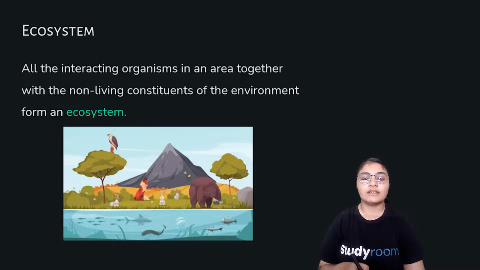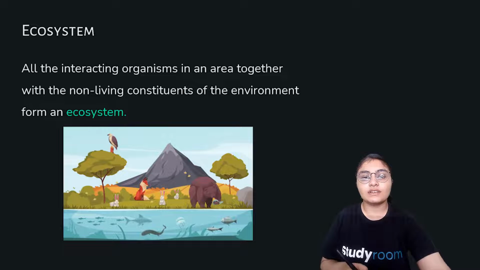We can see here there are living organisms, and there are non-living things like water, mountains, etc. These are non-living components. There are birds, animals, trees, everything. These are living organisms. So the living components and non-living components of the environment together, and the interaction between them, are known as the ecosystem. There is a proper system of interaction that we have, and that is known as the ecosystem.